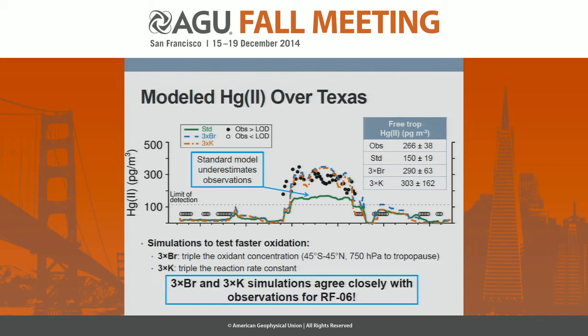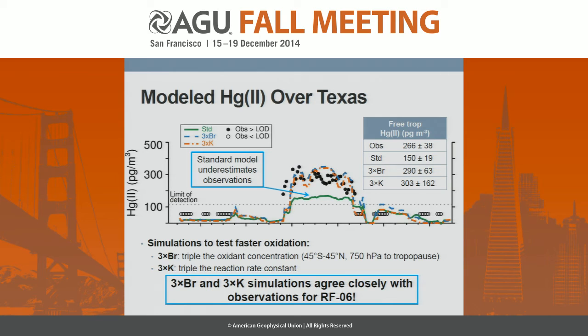Now, we looked a little bit more into some of the measurements from this flight, and as James mentioned, we saw very high BrO on this flight, and we found that the GEOS-Chem model also largely underestimates the concentrations of BrO in this air mass. And this is actually consistent with some other airborne measurement campaigns as well as satellite observations, that the GEOS-Chem model is largely underestimating observations of BrO. And so, knowing that oxidation of mercury in the GEOS-Chem model is largely driven by bromine, this got us thinking that perhaps oxidation in the model is not as fast as it is in reality.